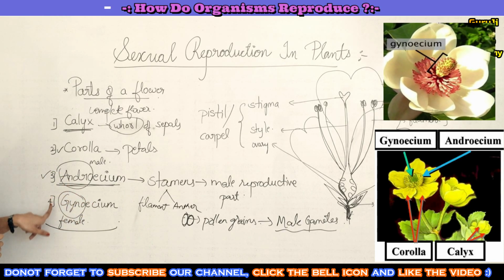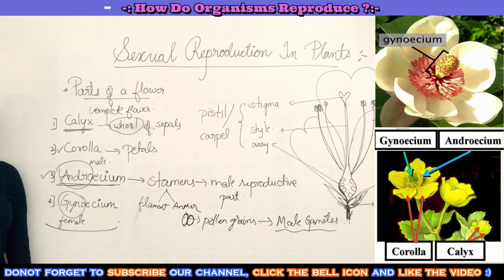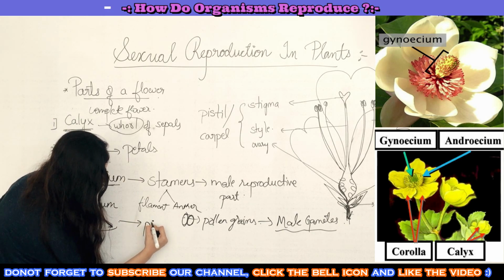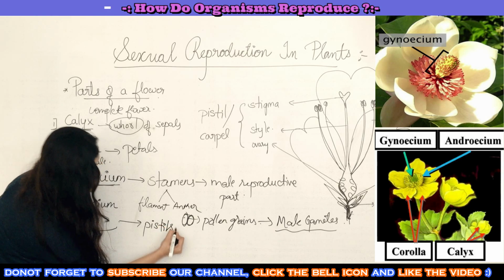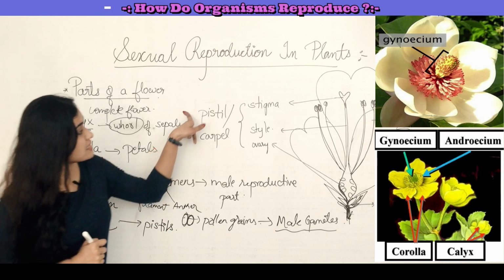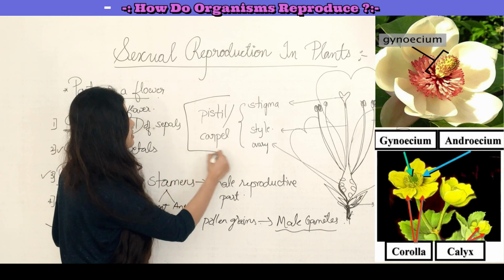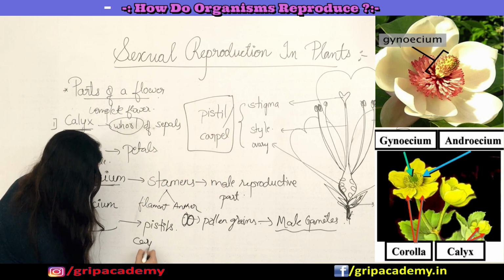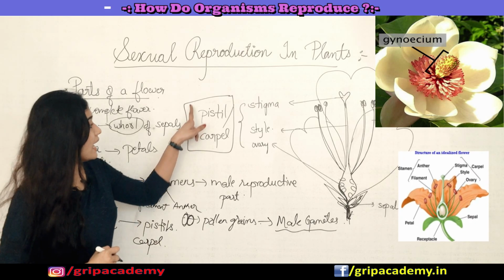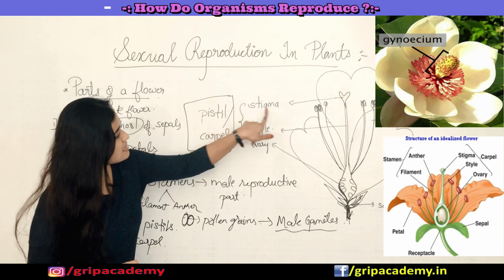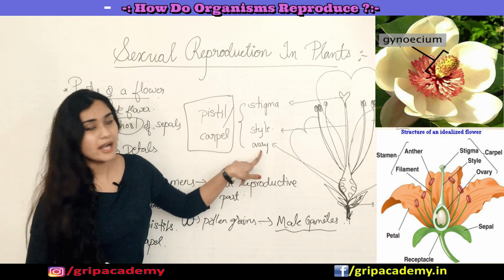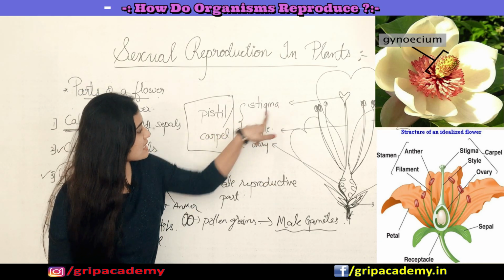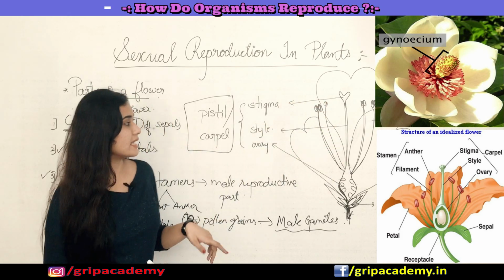So gynoecium is another word which has individual units called pistils. If you can see, I have written here pistil, or it is also called carpel. This is made up of stigma, style and ovary, right? This is how stigma, style and ovary look.